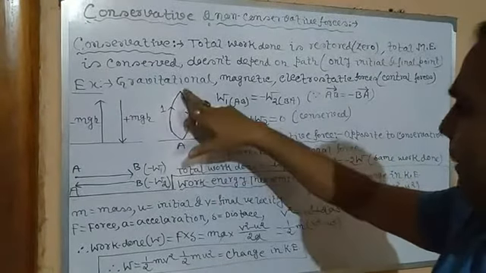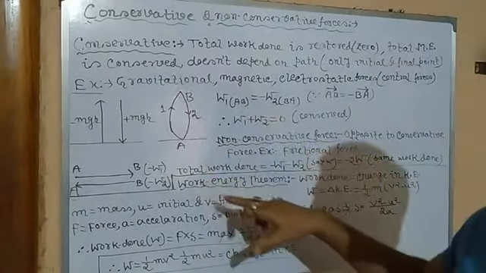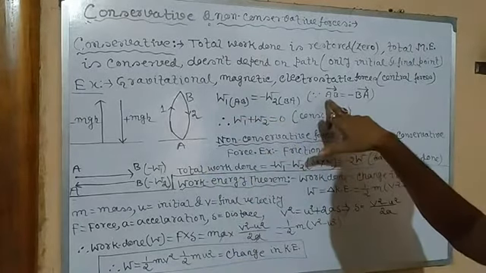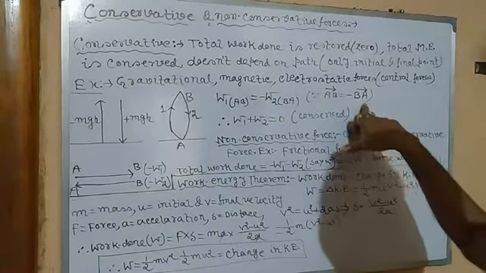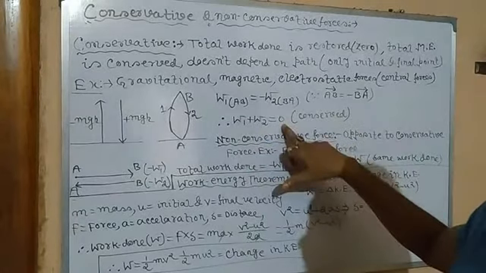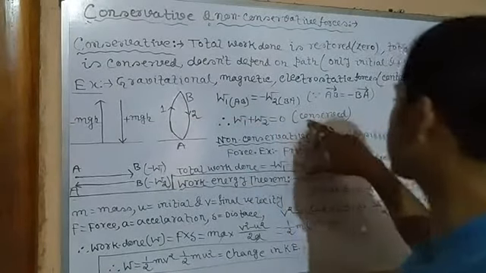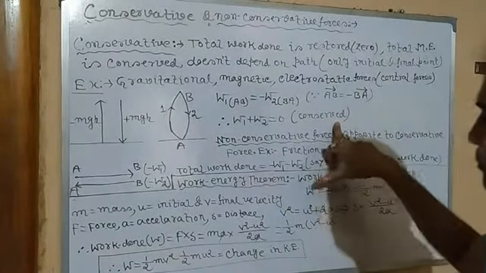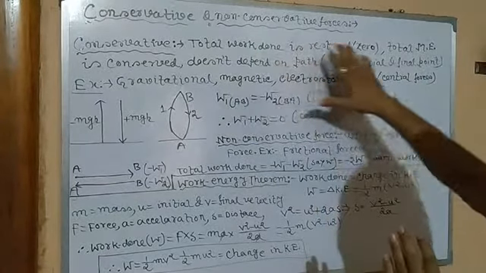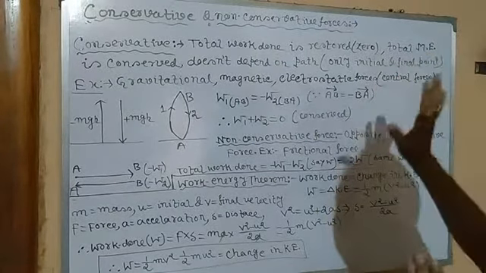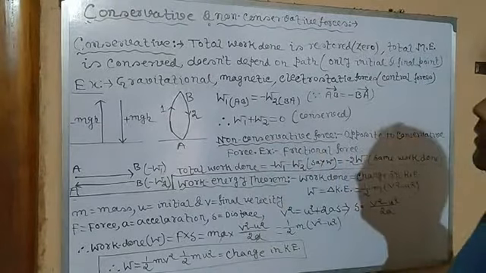Since the first path is AB and the second path is BA, in terms of vector notation, we can write AB is equal to minus BA, or W1 plus W2 is equal to 0. It means the total work done is 0, conserved or constant. Clear? In this way, the total work done is restored, that is 0. Such a force is called a conservative force.